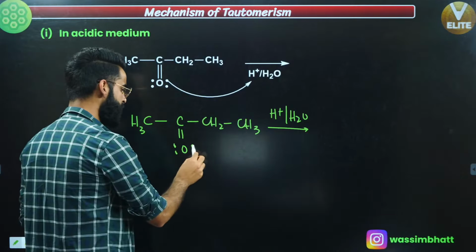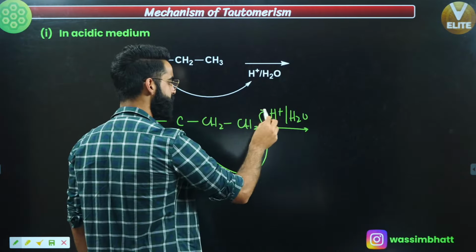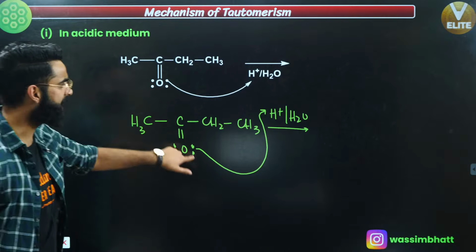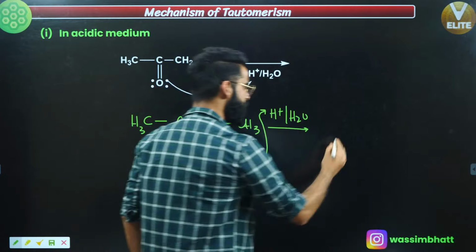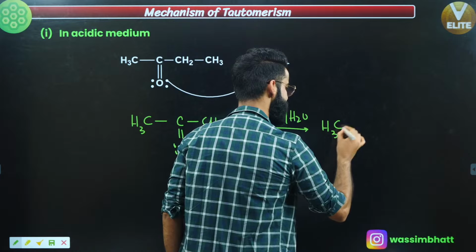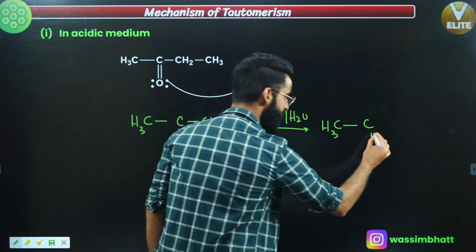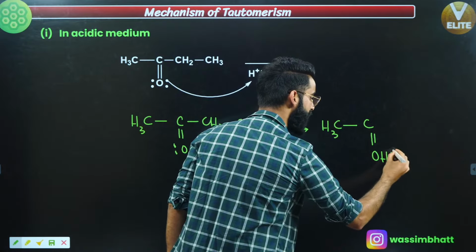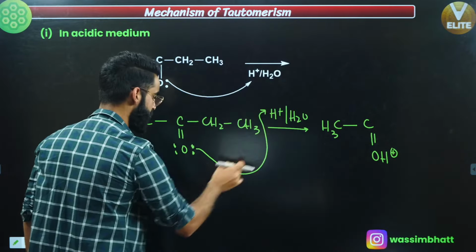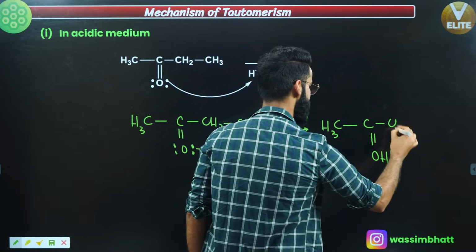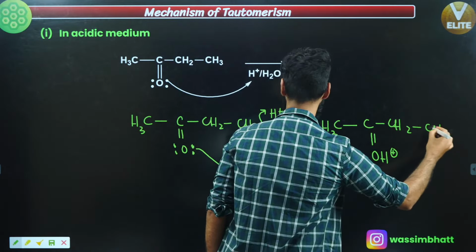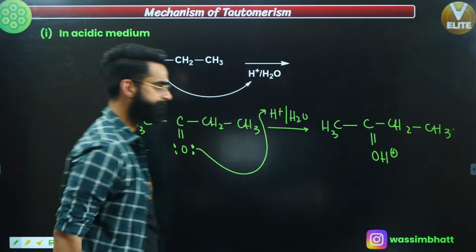First of all, this lone pair is going to attack this H positive, okay? When the lone pair attacks this H positive, you are going to get something like this: CH3, this is C, and it used to be double bond O, now it's going to be double bond OH positive when this H positive gets attached. Rest everything is the same: CH2, and this is CH3 over here, correct?